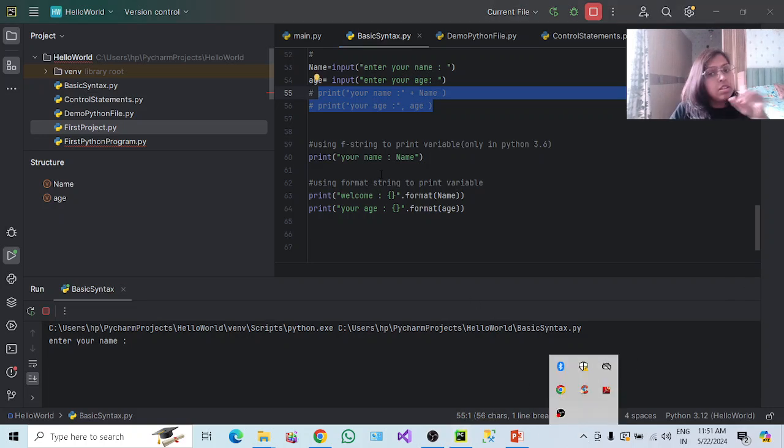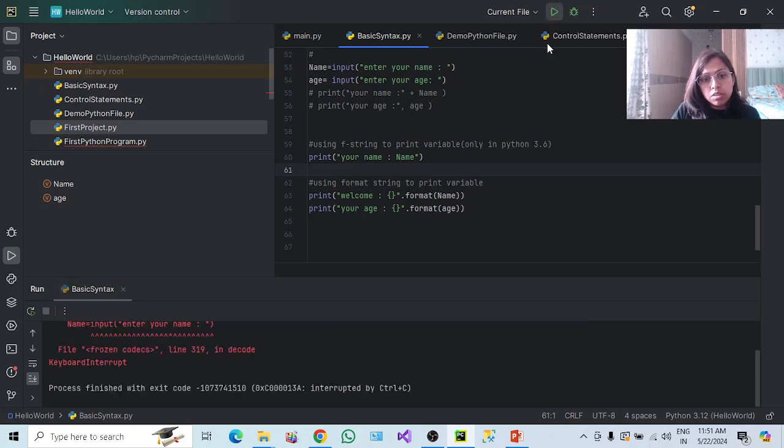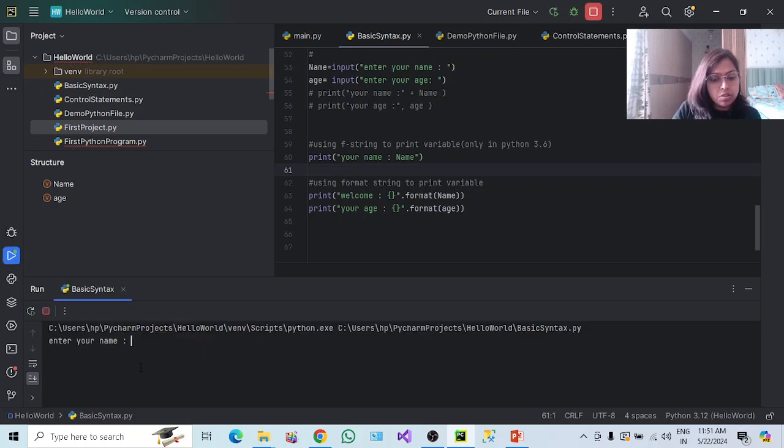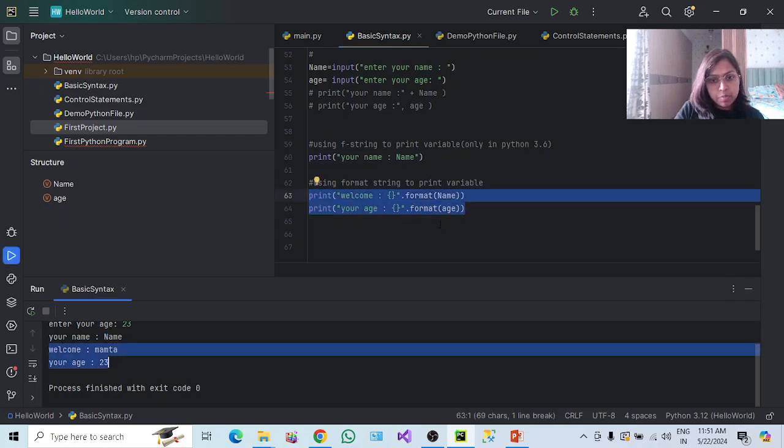Okay, so let me execute this one more time to showcase it. Enter your name. Here you can see your name is coming as a string, but I did not get the value which is stored inside this variable. Okay, here I got this correct. This two is from this one.